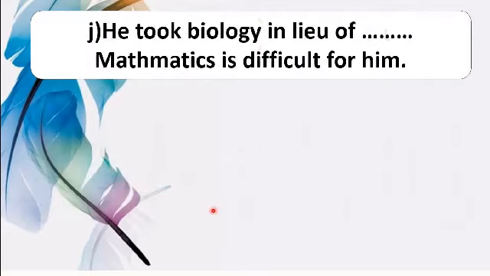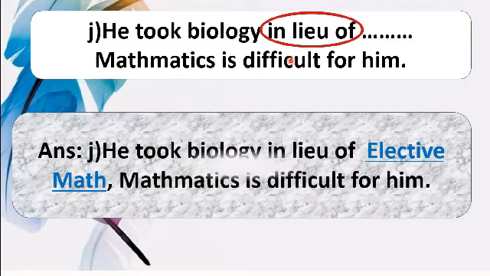After that, he took biology in lieu of dash. Mathematics is difficult for him. Dear students, here in lieu of is an idiom which means in place of or instead of. And after in lieu of, we have to place a noun. So the answer is he took biology in lieu of elective math. Mathematics is difficult for him.